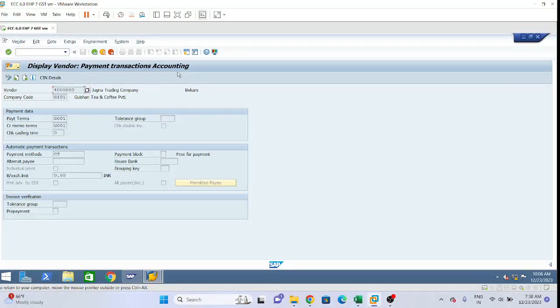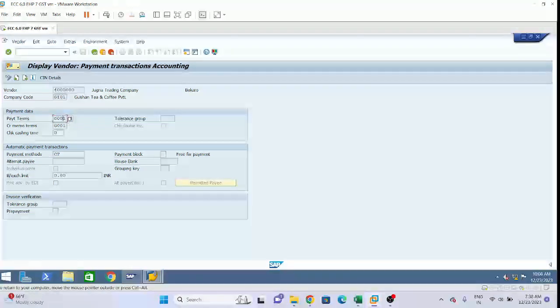Payment transaction accounting. Here we need to give the payment terms and credit memo terms. Credit memo means return, if we are returning anything to the vendor. So what are our payment terms? It is due immediately, 30 days, whichever payment terms we have configured, only those payment terms we need to take. 30 days, 90 days, 120 days.